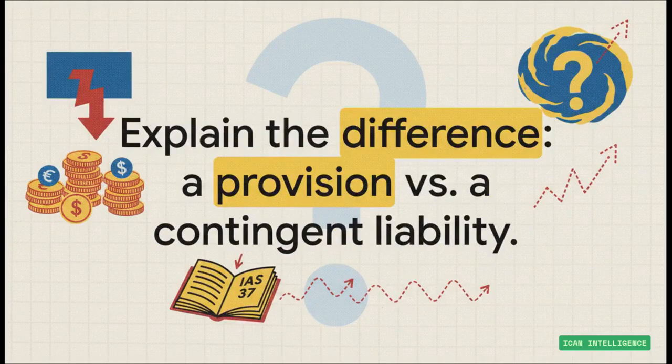So I want to leave you with a final challenge. After this is over, take a minute and try to answer this question out loud to yourself. If you can clearly explain the difference between a provision and a contingent liability and what to do with each in your own words, you've got this. You truly understand IAS 37.